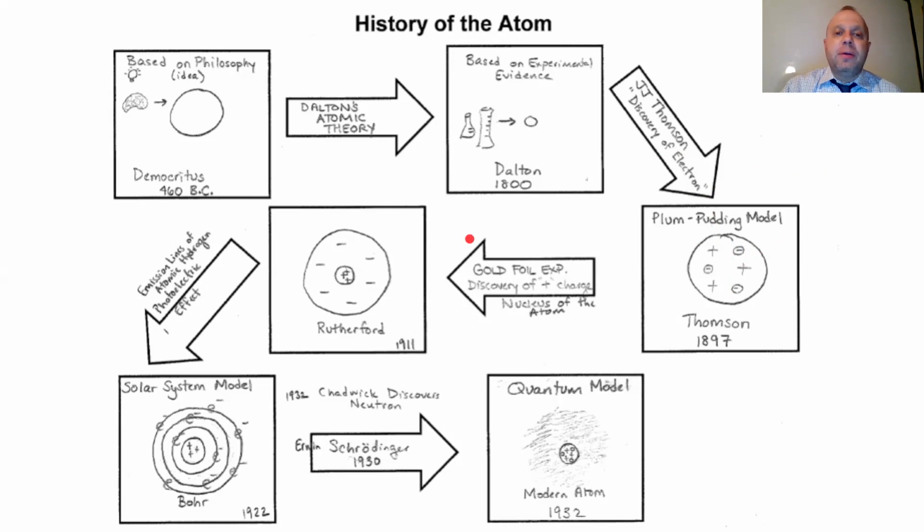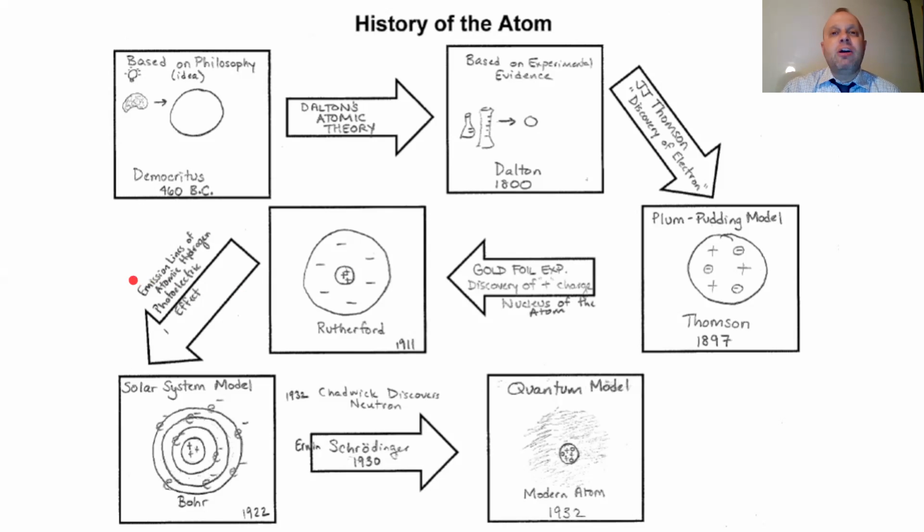Then along comes a gentleman by the name of Ernest Rutherford, and he does the gold foil experiment. The gold foil experiment was basically a way to figure out that the atom is, number one, mostly empty space, and number two, the fact that all of the positive charge is not spread around like we thought back here. Instead, all of that positive charge is concentrated right here in the middle of the atom. So the Rutherford gold foil experiment proved that the nucleus has all of the positive charge and that it's really small compared to the size of the atom.